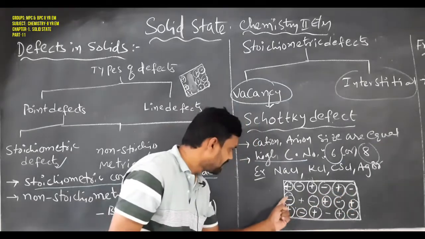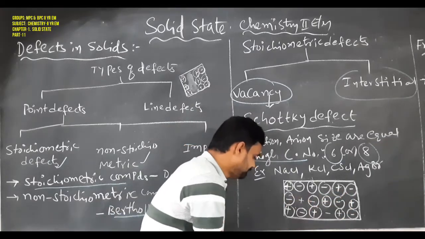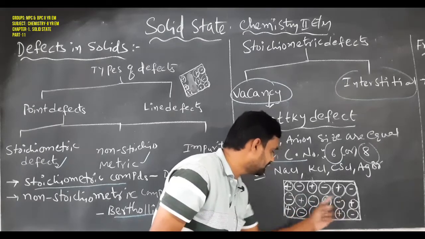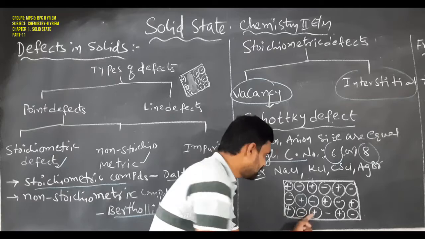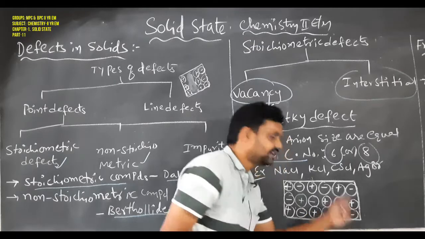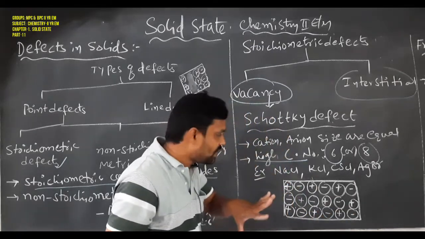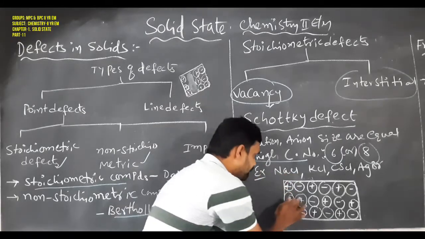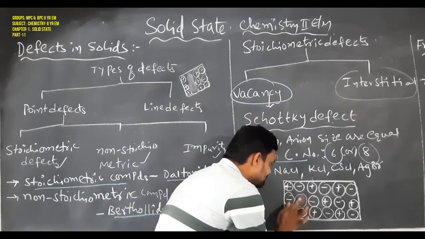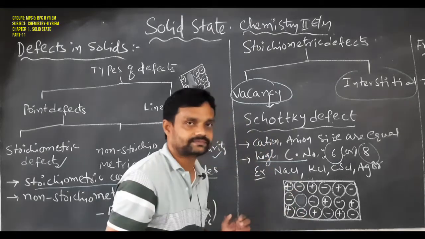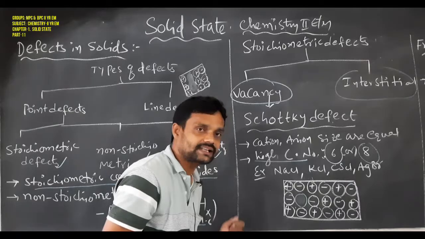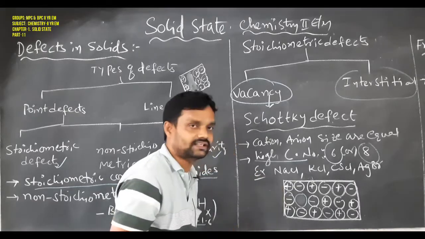Let us see. Anion and this is the cation. Anion, cation, anion, cation, cation, anion, cation, anion, cation, anion. So here there is no defect. For example, here one cation is missing from its regular site. Okay, students, one cation is missing from its regular site in this crystal solid.